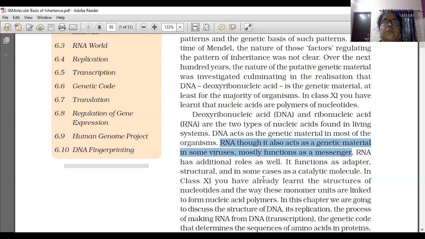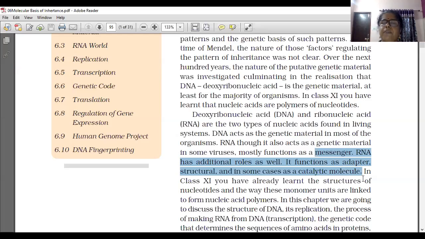RNA has additional roles. Messenger means passing the message from DNA to something else. RNA also functions as an adapter, as a structural molecule, and in some cases as a catalytic molecule. These are the functions of RNA.